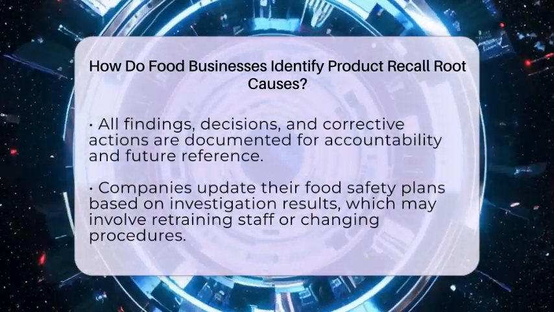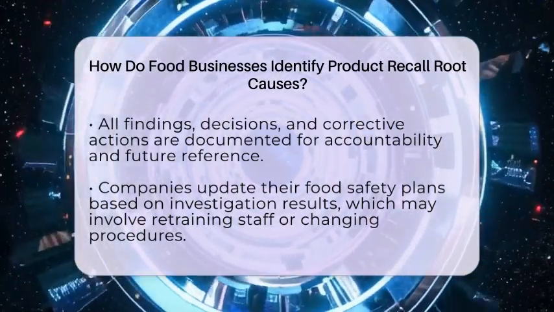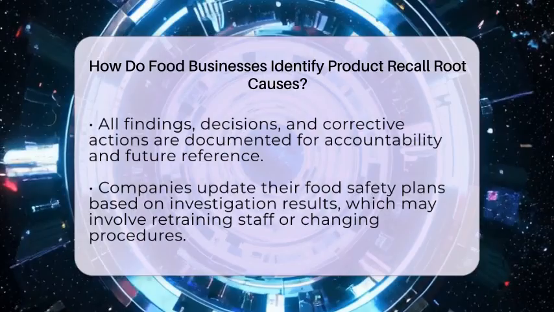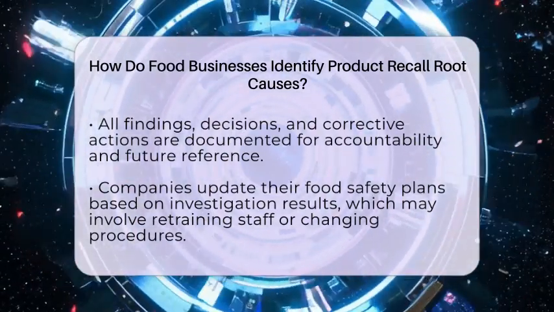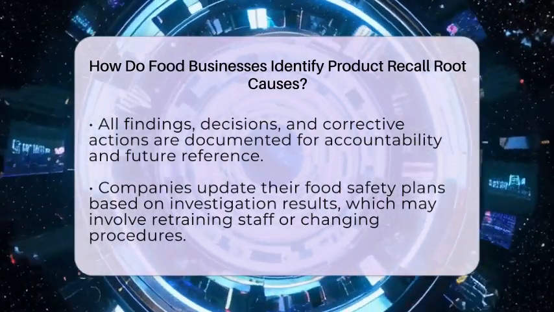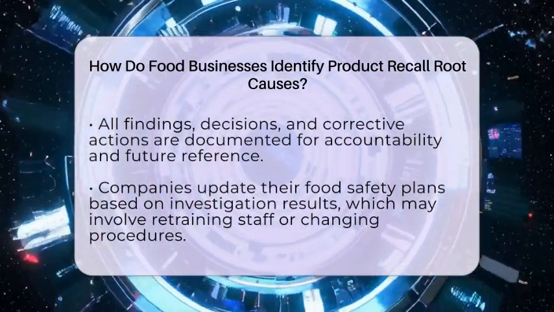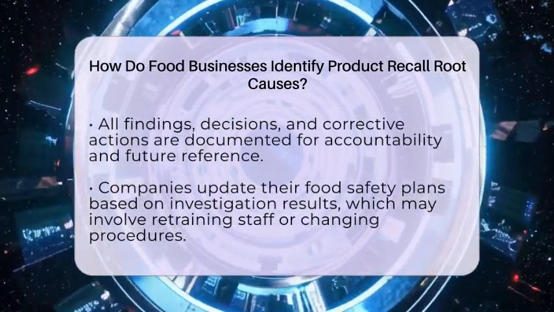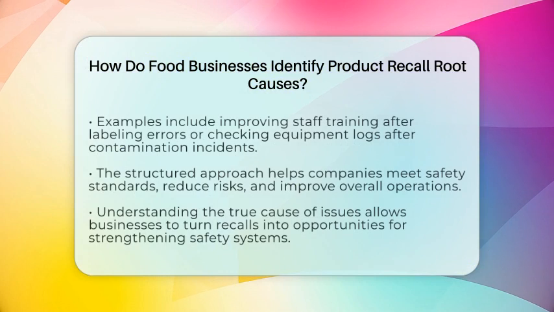After pinpointing the root causes, companies document everything. They record all findings, decisions, and corrective actions taken. This documentation supports accountability and helps with future audits or inspections. They also update their food safety plans based on what they learn. This might include retraining staff, changing procedures, or improving equipment maintenance.